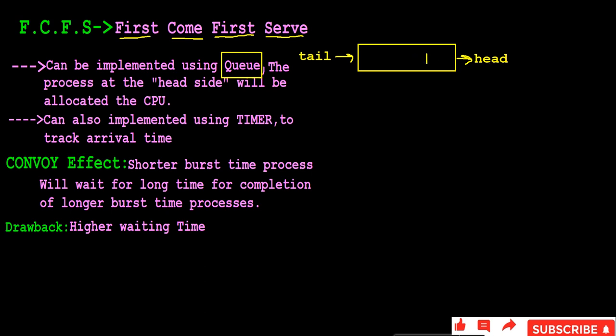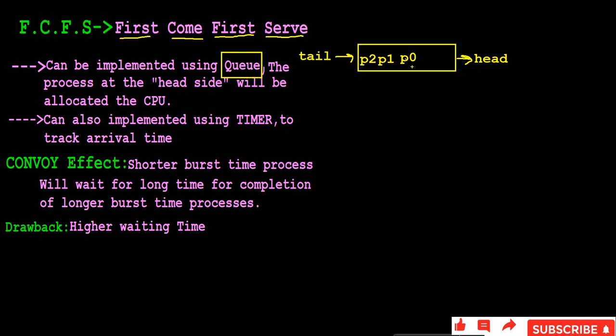For example, consider initially P0 came from the tail side, P0 entered. Then after P0, consider P1 entered. Then after that P2 entered. So at the head side we have P0. So P0 will be served first, right? After that P0 will be removed from the queue, then P1 will be served. After that P2 will be served. So P0 entered into the queue first, so P0 will be executed first.